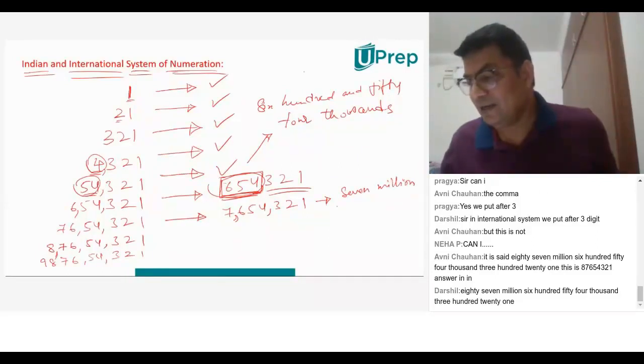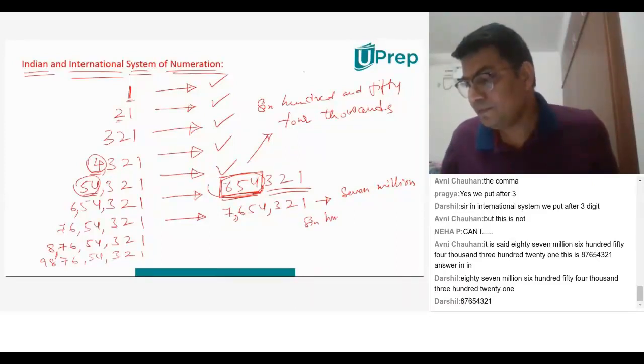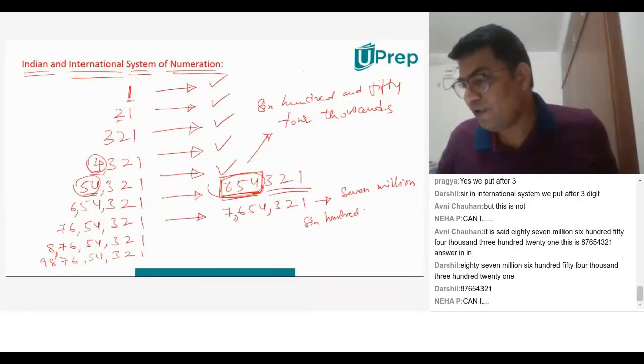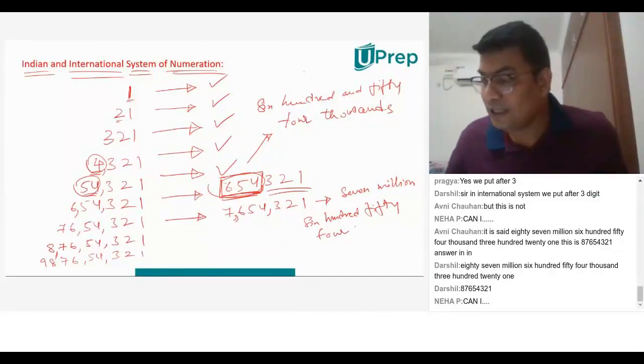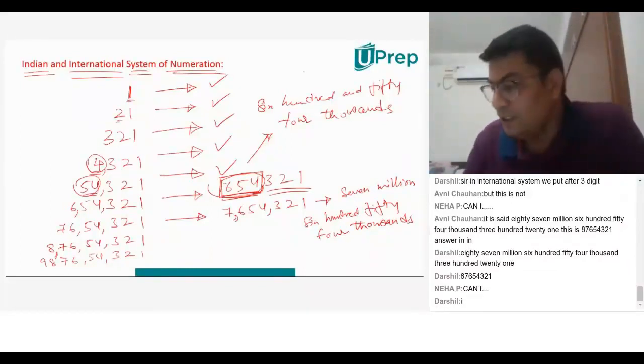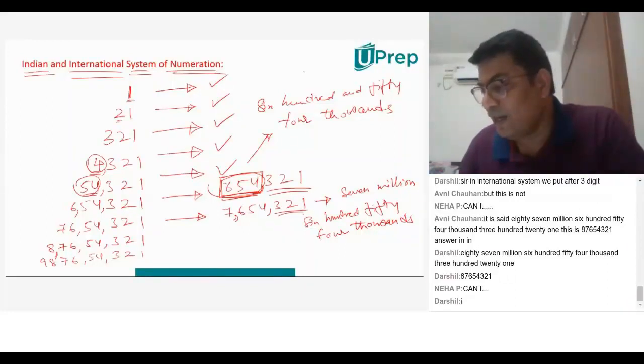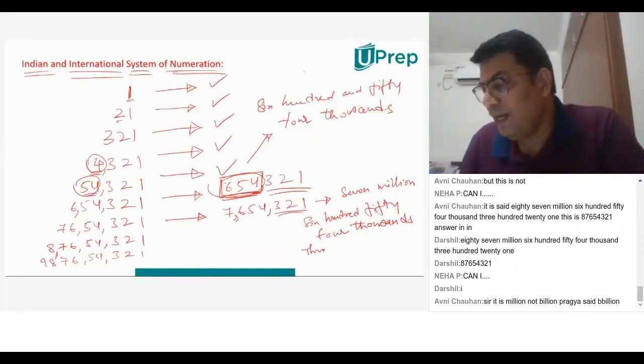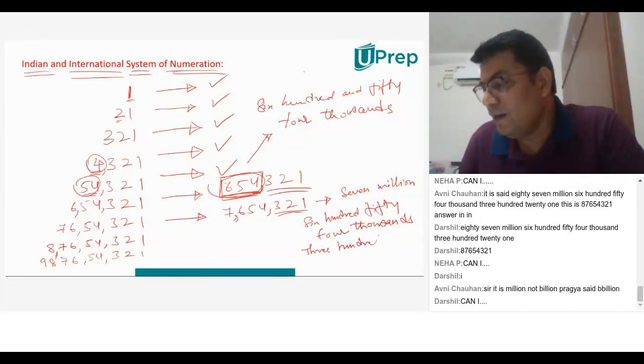Then 654,000 and 321. So that's how we write it.